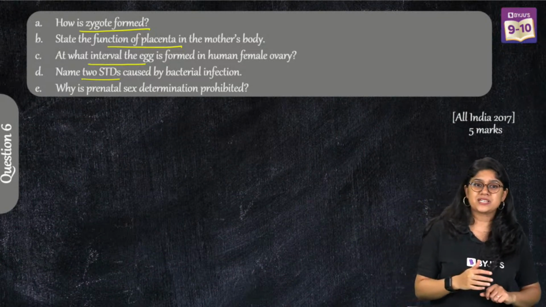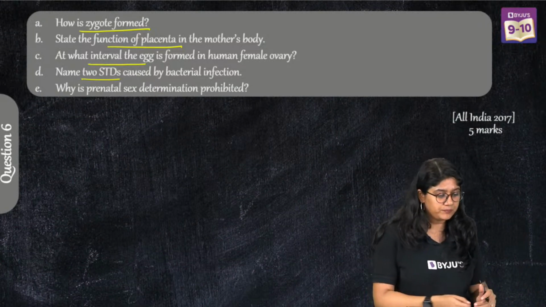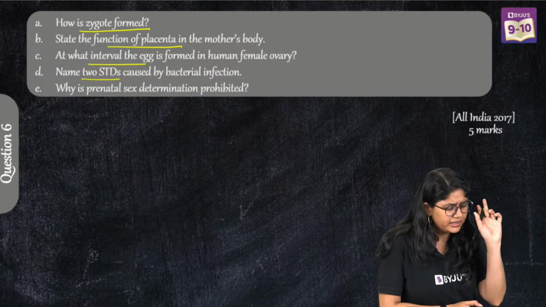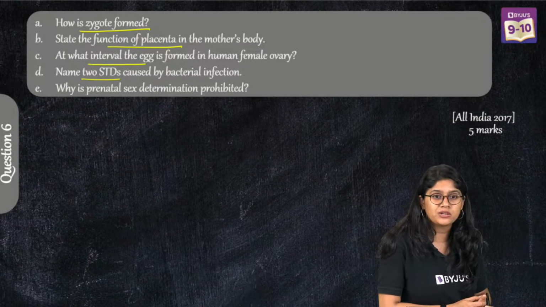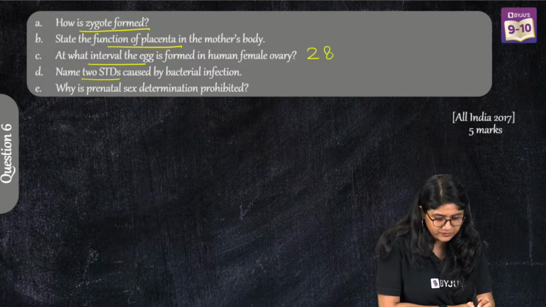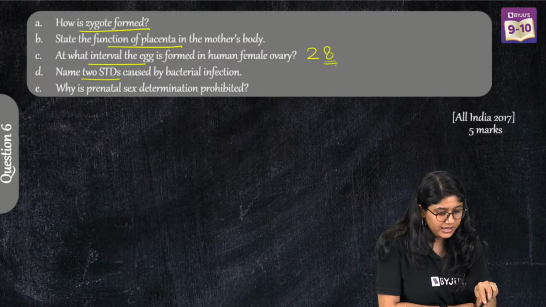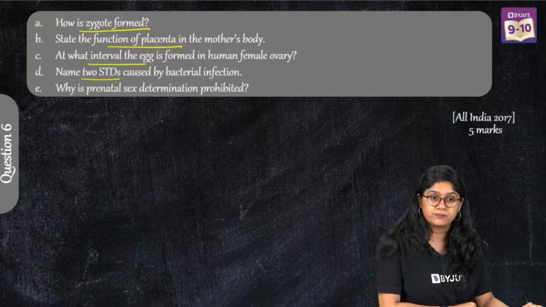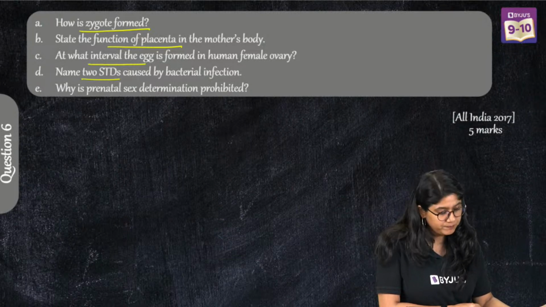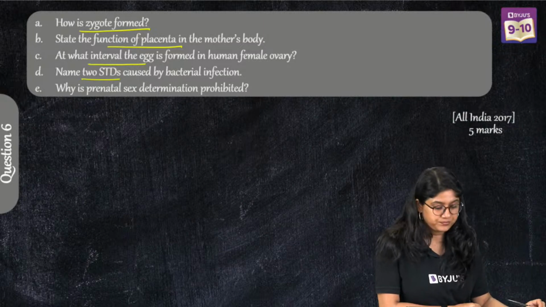What is the function of placenta? We have already discussed, right? At what interval is the egg formed in the human female ovary? 28 days. That is the duration, right? And in that we have the ovulation. During the ovulation, the egg is released from the ovary. Yes, you can mention that.